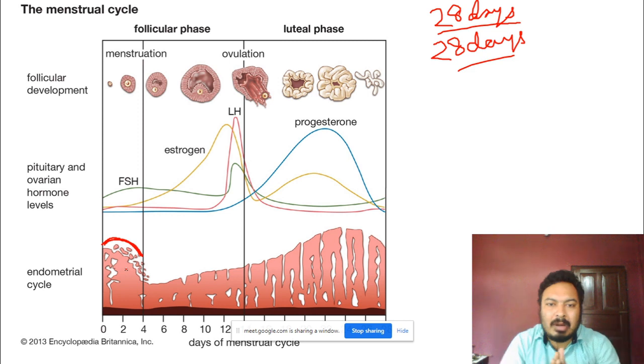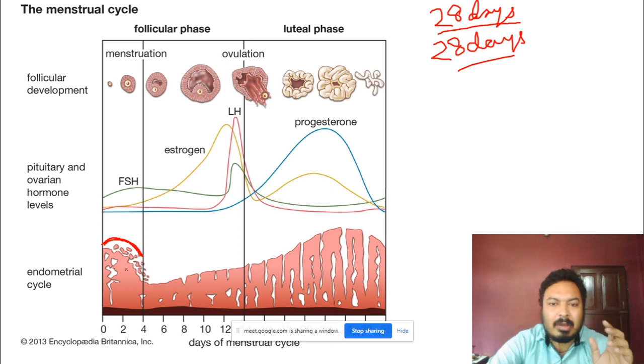All the blood vessels present in the lining of the endometrium are completely ruptured, and these ruptured blood vessels release some amount of blood. This blood goes out along with the particular ovum. Actually it is not an ovum, it is a secondary oocyte. So along with the secondary oocyte, all the blood goes outside.